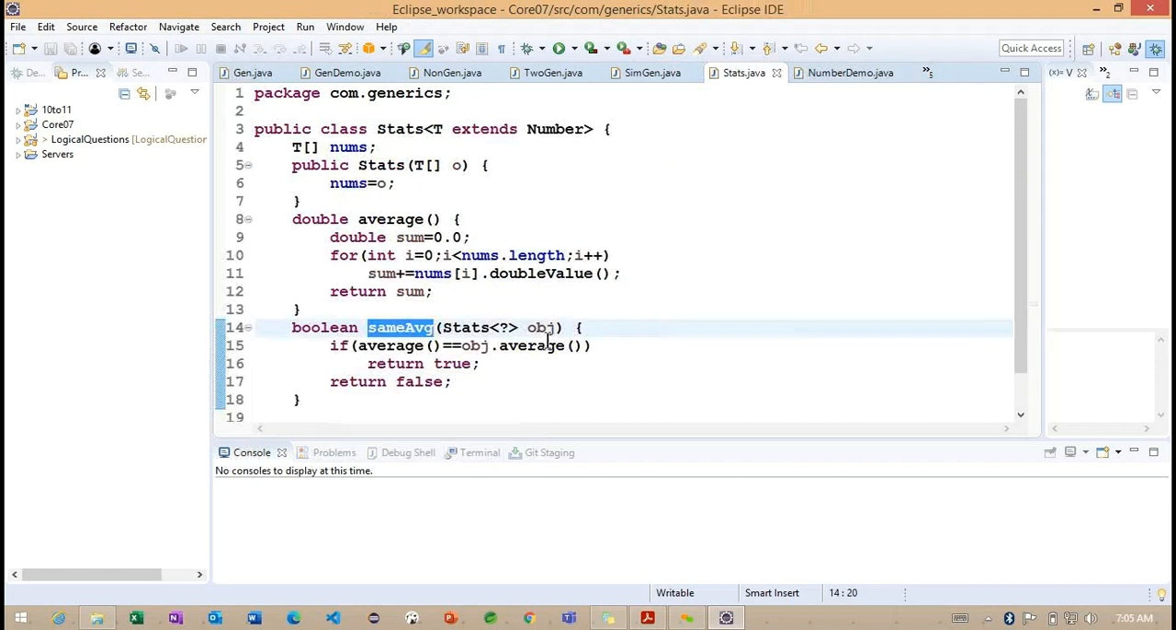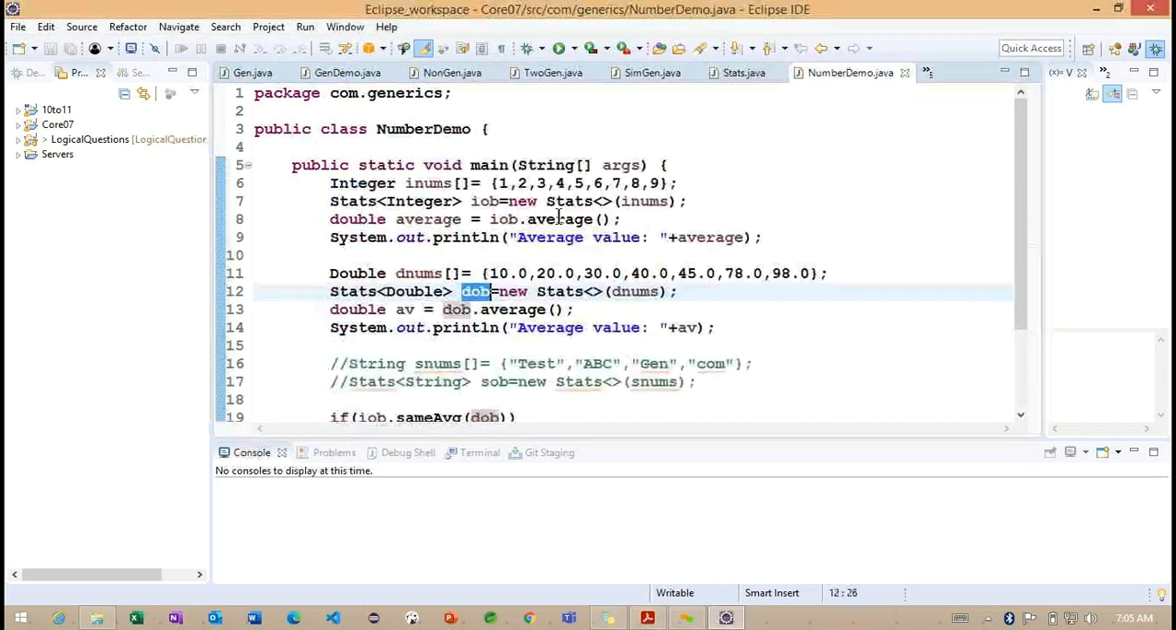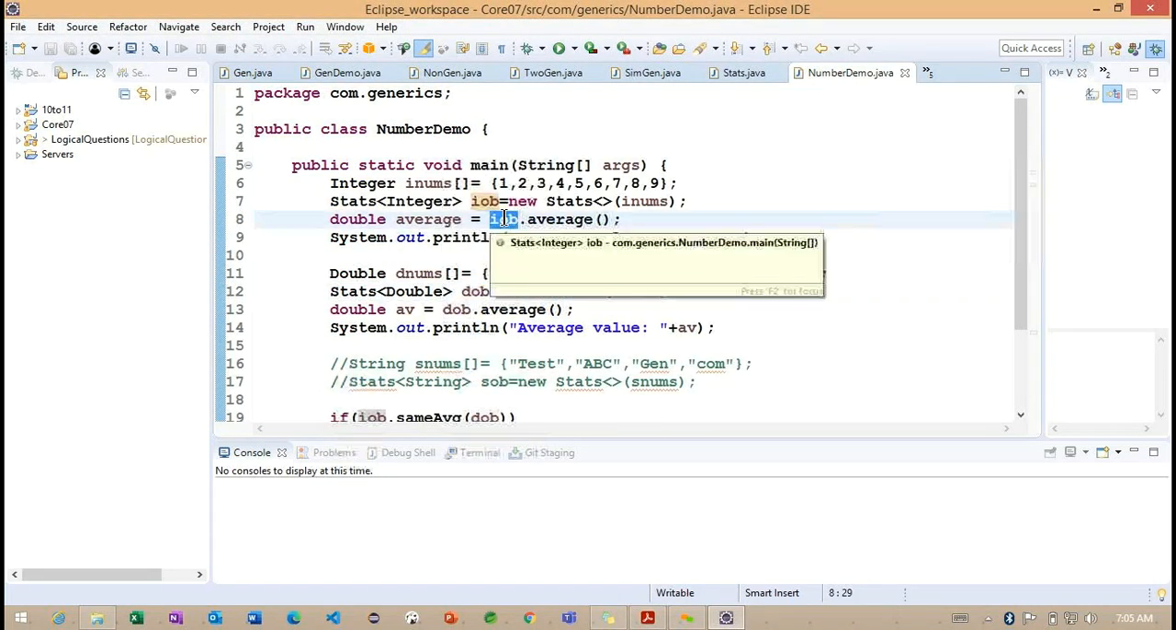For this kind of example, we need to go for the wildcard parameter, something called a question mark. Whenever we provide this question mark, it will not check the type of the particular object. Whatever parameter we provide, it is going to accept any parameter. We can pass any parameter here. That's the kind of example we are passing.